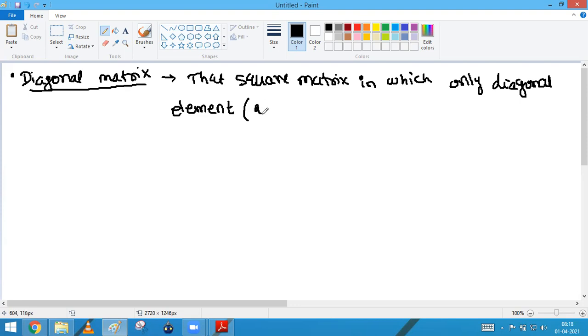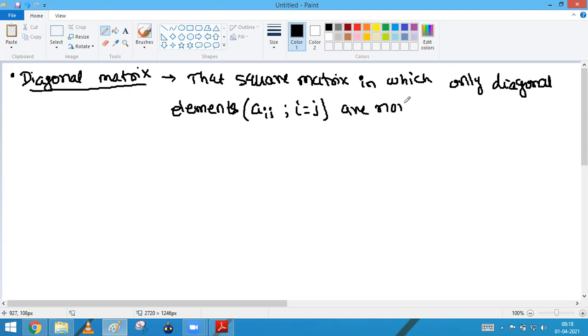Can we say that it is basically Aij, where I must be equal to j? That is a diagonal element. Remember that A11, A22, A33, A44 are diagonal elements. So that is a square matrix in which only diagonal elements Aij, in which I must be equal to j,